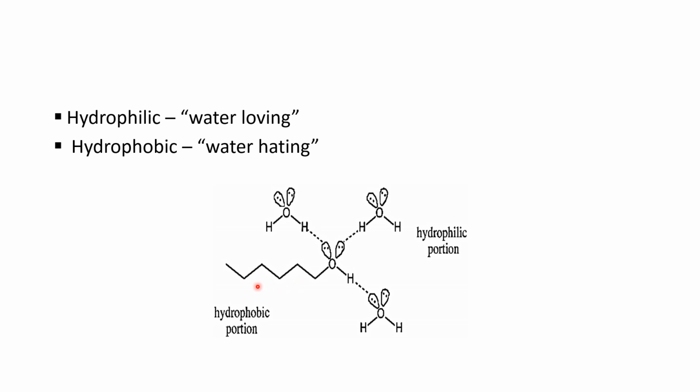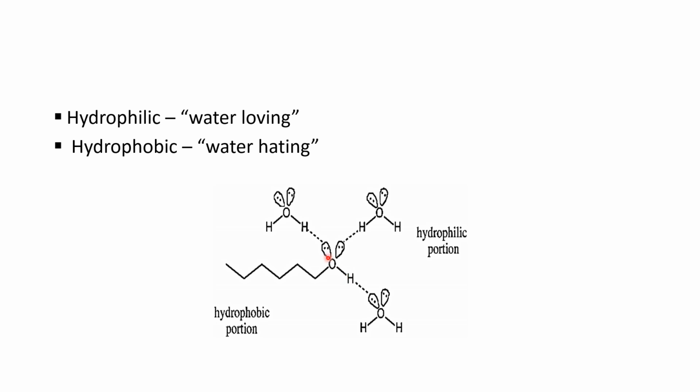This long chain of carbon, which is represented by R, acts as the hydrophobic portion. It means this portion does not allow water to come in contact with it. It will repel water. But on the other hand, you will see we have O-H, and as you know, this O-H is responsible for the hydrophilic portion. It means if this portion is hydrophilic, then it will attract water.